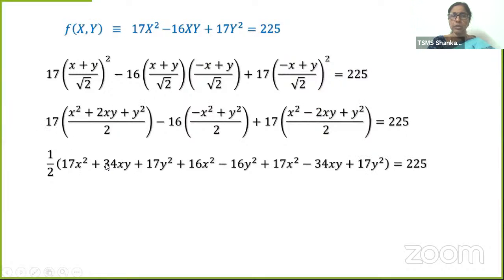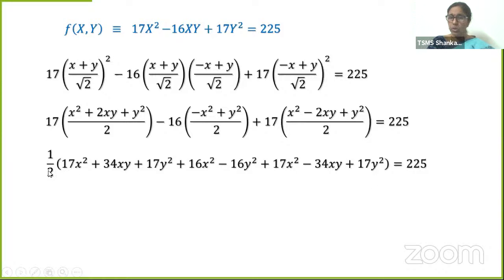17x square, 17 2's 34xy, 17y square, minus 16 into minus x square, minus into minus, plus 16x square minus 16y square, plus 17 into x square, 17x square, 17 2's 34, plus into minus, minus 34xy plus 17y square is equal to 225. What do we have here?